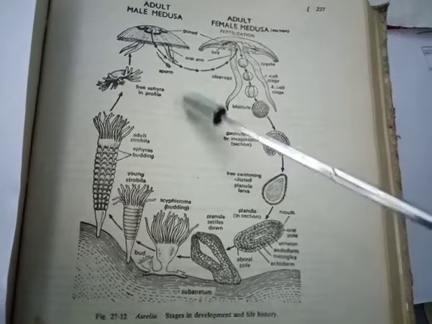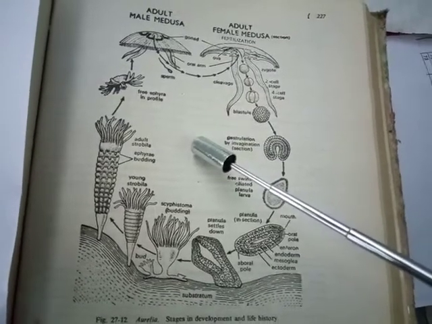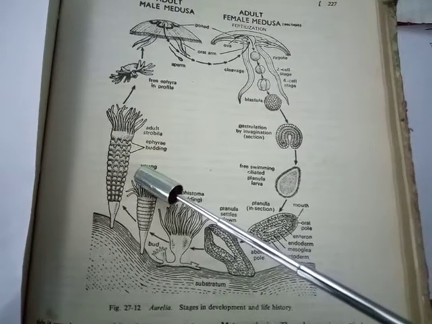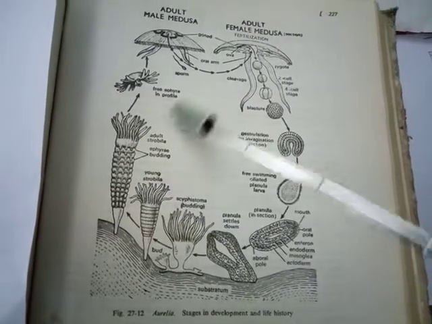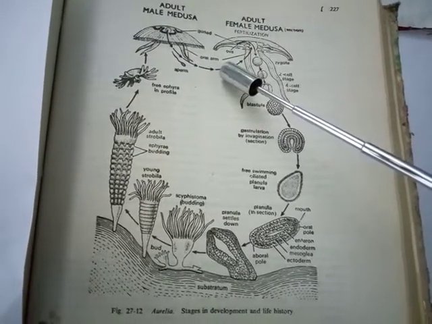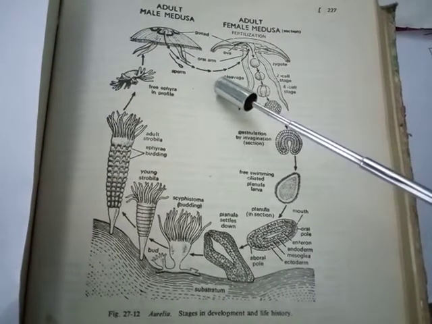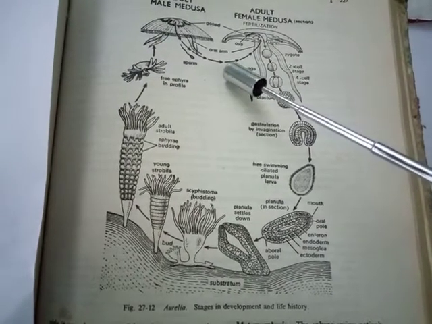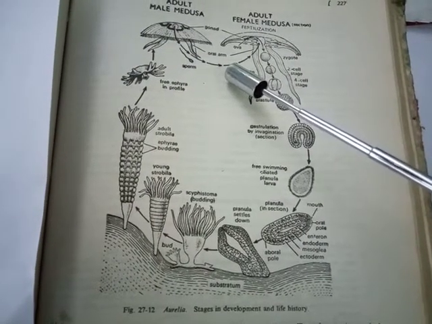It also shows alternation of generation, meaning the sessile cylindrical stage, which is the polyp stage, an asexual form, followed by the free living medusa stage, which reproduces sexually, and it is umbrella shaped.